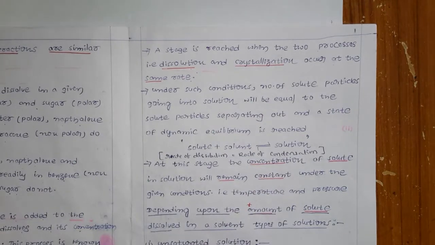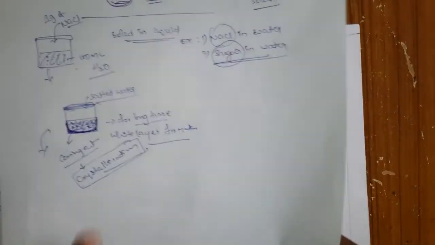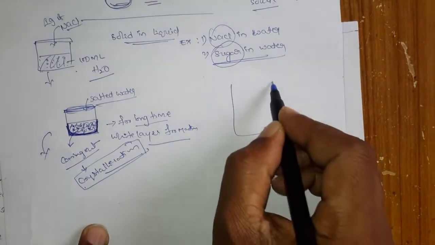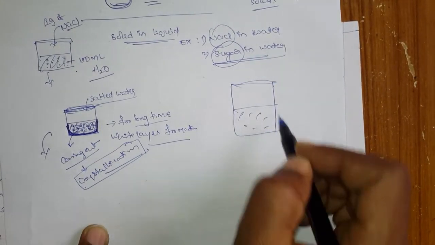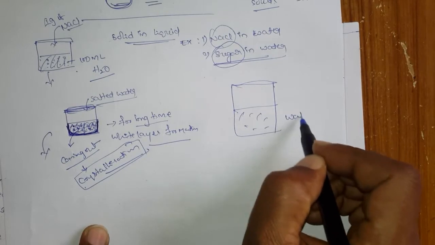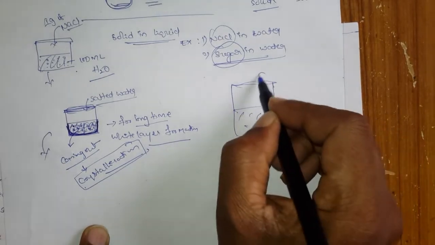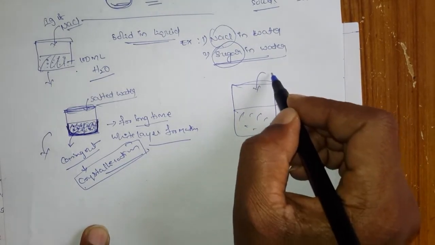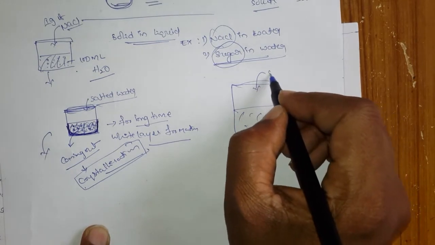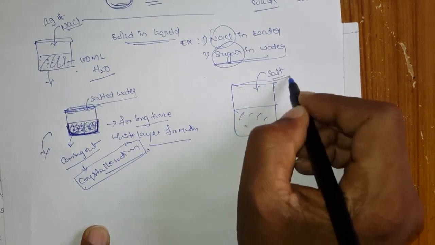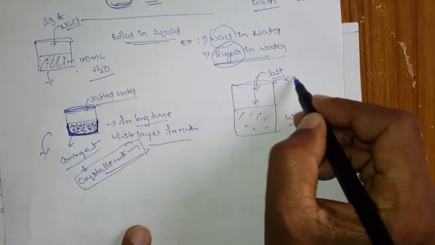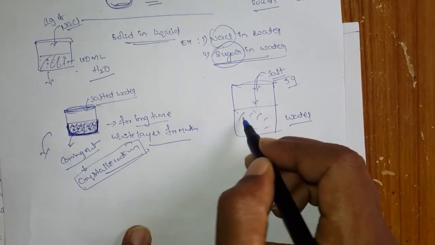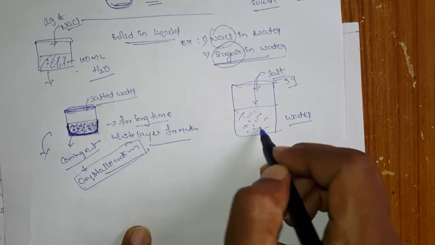Let us go with an example. Here is water and you are adding some salt. First, when you add a little amount of salt, suppose 5 grams, what will happen? It will slowly dissolve into the water.